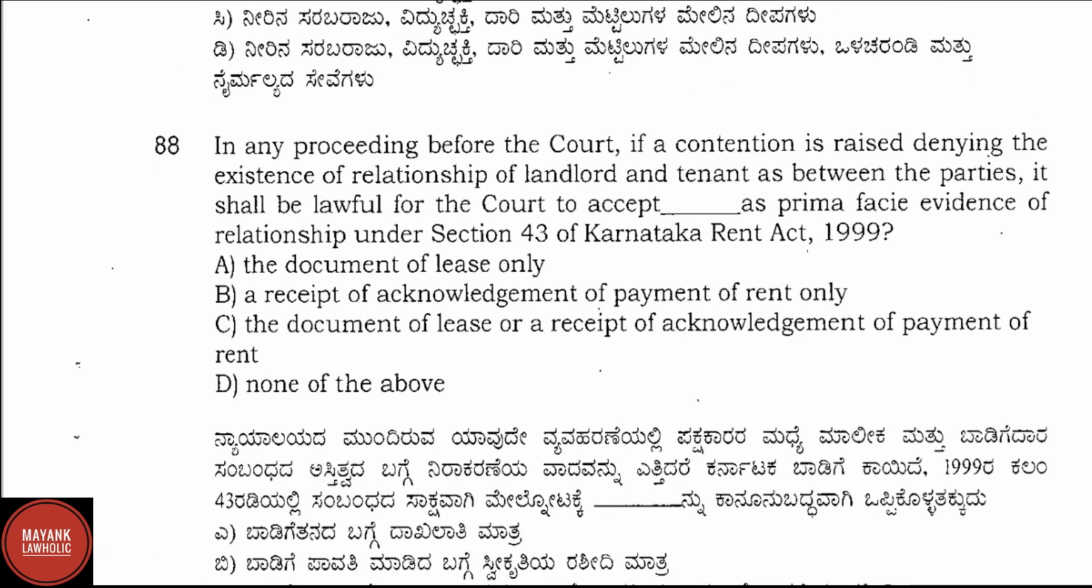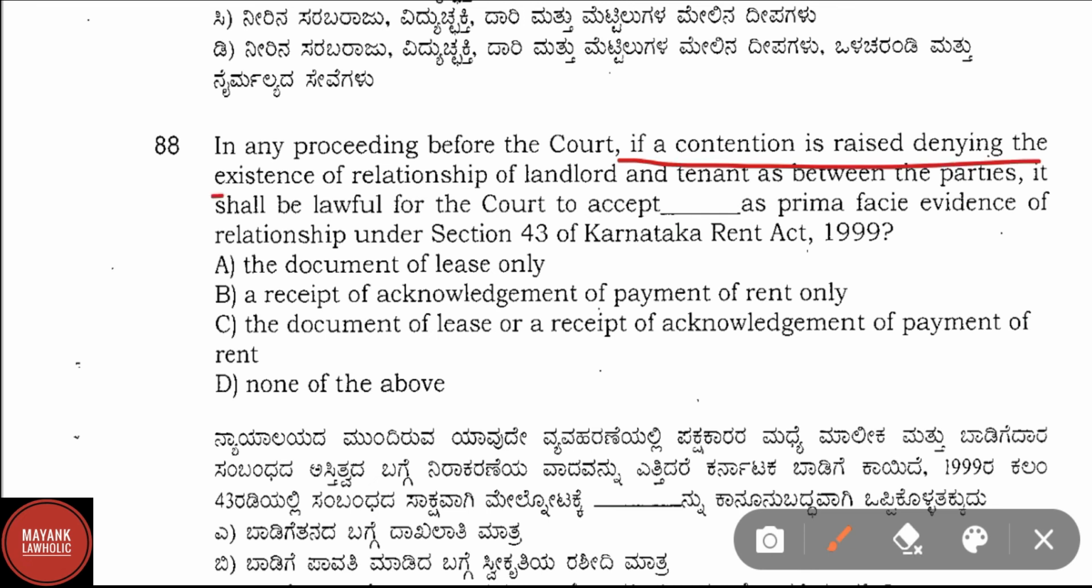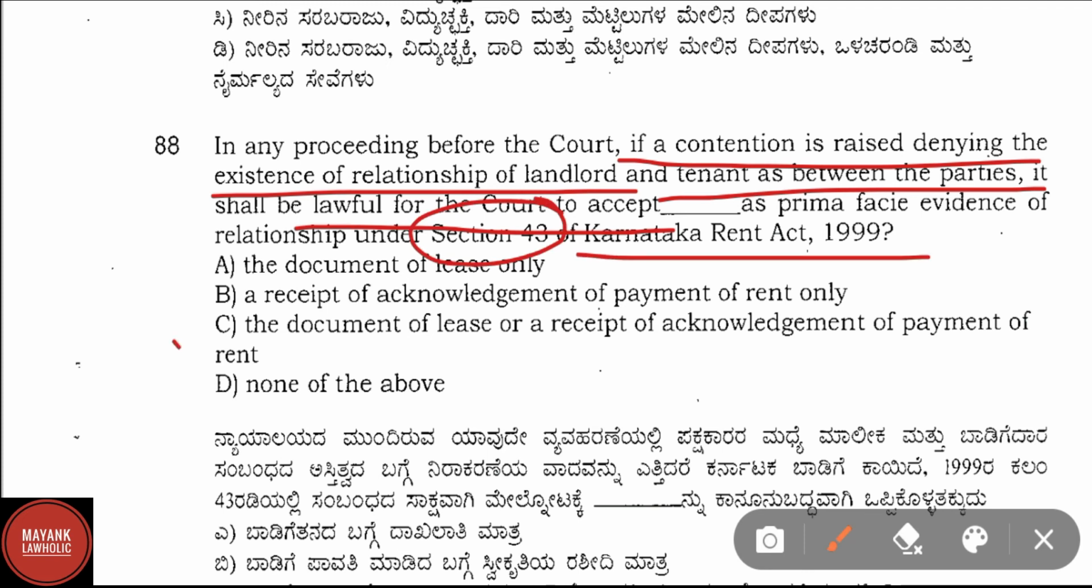Question number 88. In any proceeding before the court, if a contention is raised denying the existence of a relationship of landlord and tenant as between the parties, it shall be lawful for the court to accept dash as prima facie evidence of relationship under Section 43 of the Karnataka Rent Act 1999. Option A, the document of lease only. Option B, a receipt of acknowledgement of payment of rent only. Option C, the document of lease or a receipt of acknowledgement of payment of rent. Option D, none of the above. Correct answer here is option C, that is the document of lease or a receipt of acknowledgement of payment of rent.